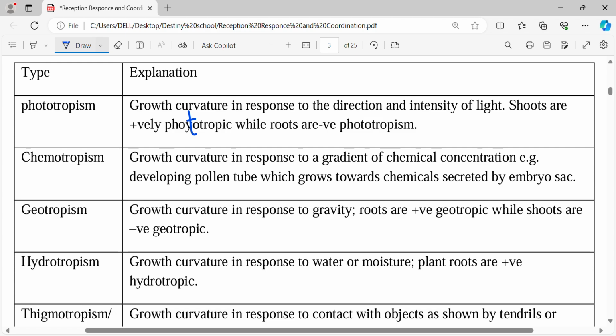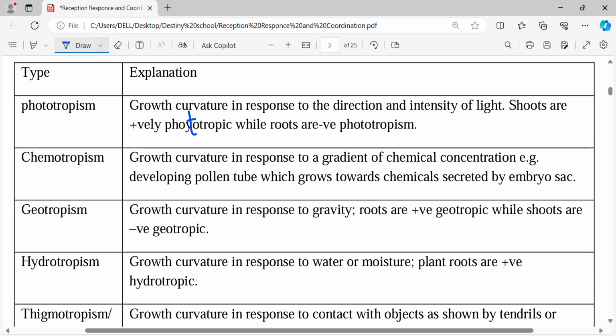Let's go to chemotropism. As the name suggests, it involves chemicals. When a part of the plant grows towards a chemical, that is chemotropism. The best example is always fertilization in plants. This one is in plants.